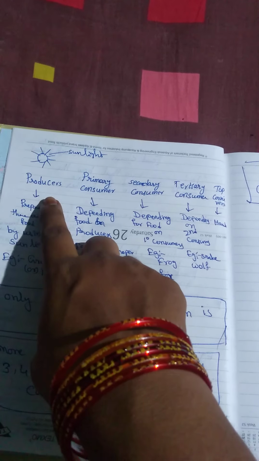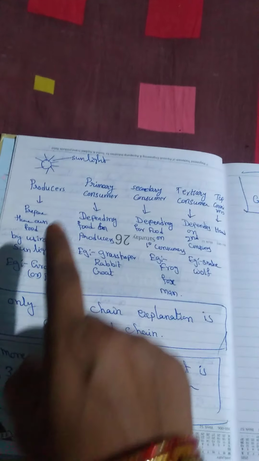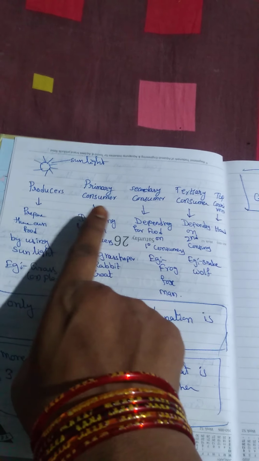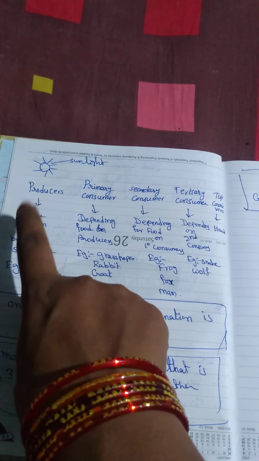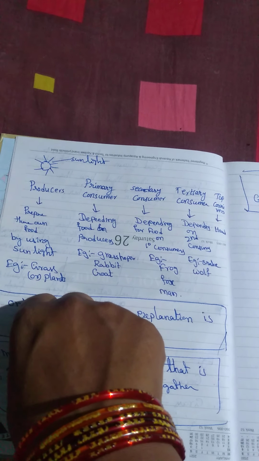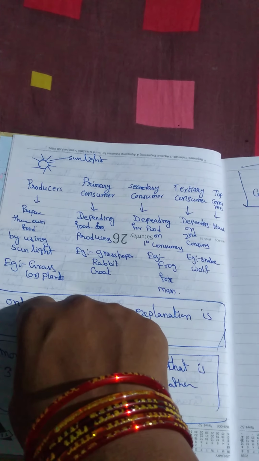I hope you know producers, consumers and decomposers. Three things are there. Producers prepare their own food. Consumers depend on producers for food. Decomposers are cleaning the environment, like fungi and algae.